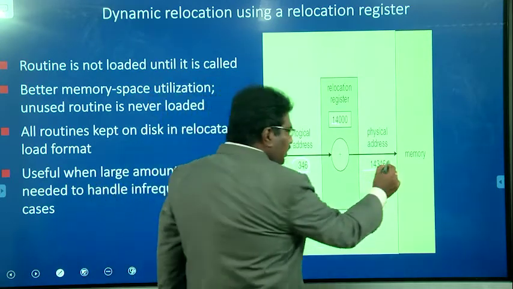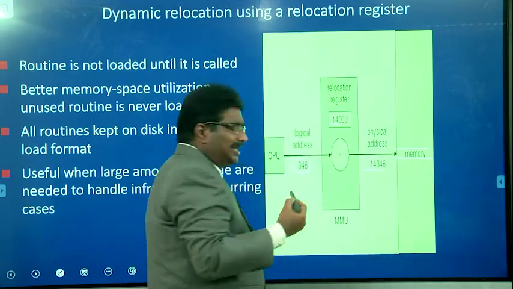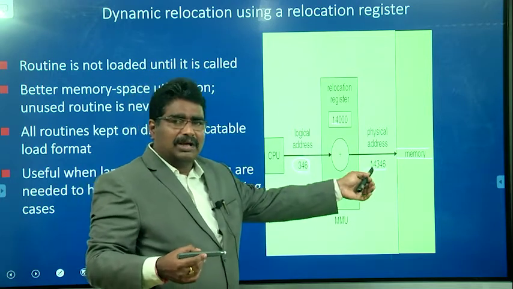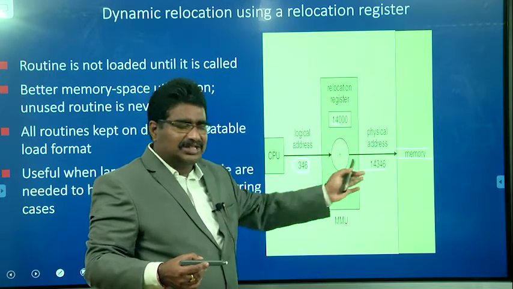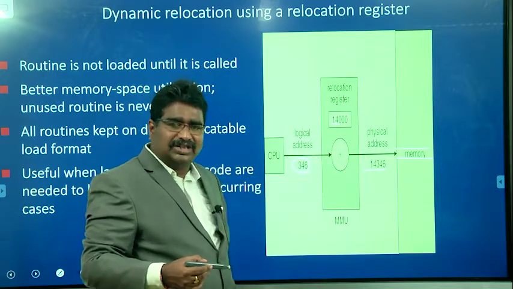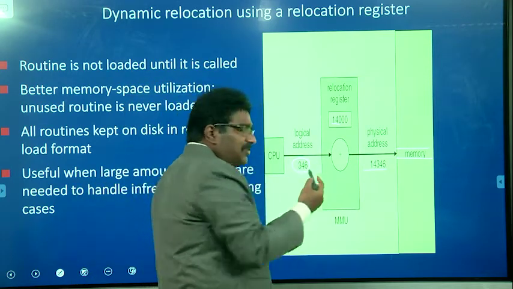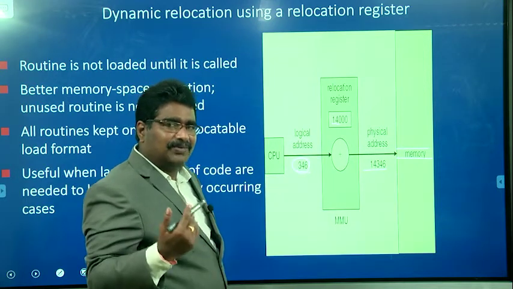From that memory location, the process is able to take the data or the instruction, or it is able to perform a modification on the memory location. That is, it is possible to perform a write operation on the data, or to fetch the instruction or the data from the logical address 346 location.